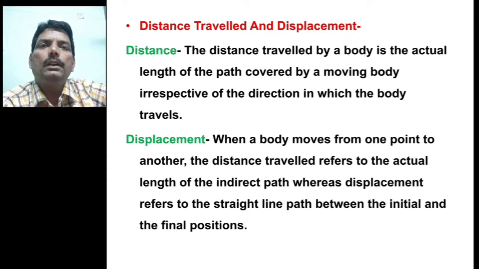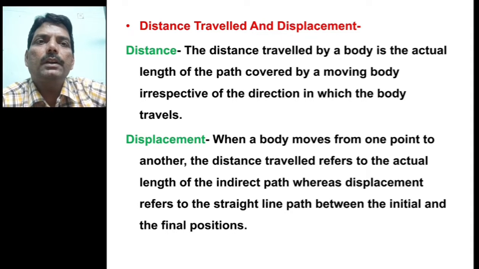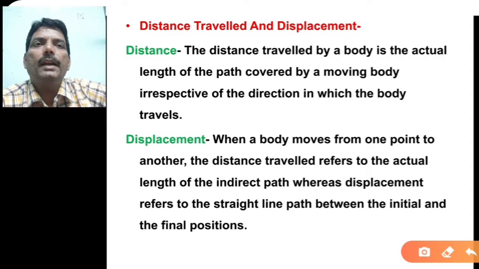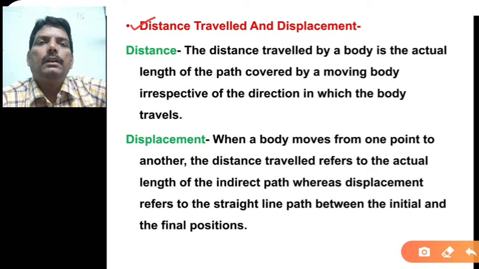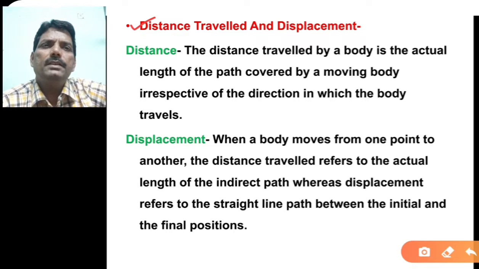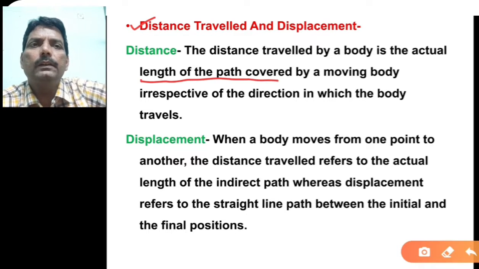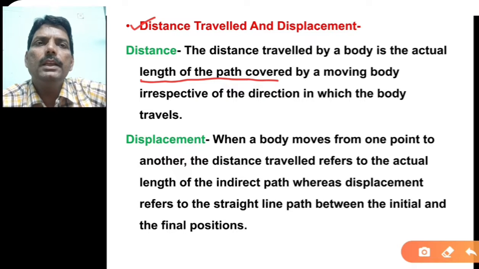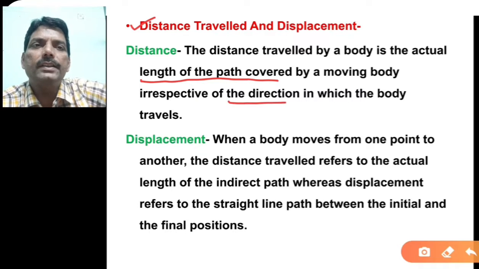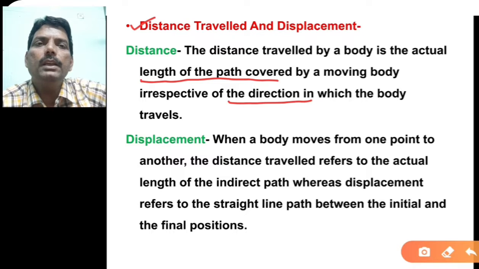Next, the main concept in this chapter is about distance and displacement. So what is meant by distance? The simple definition is: the distance traveled by a body is the actual length of the path covered by the moving body, irrespective of the direction in which the body travels.